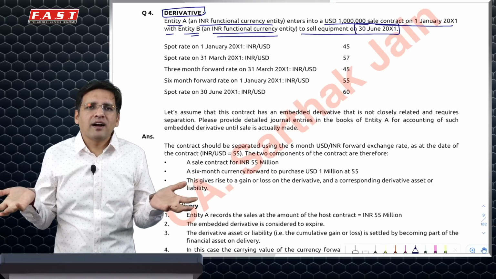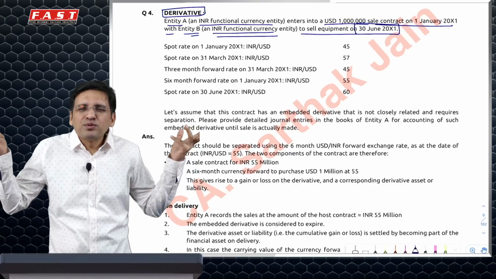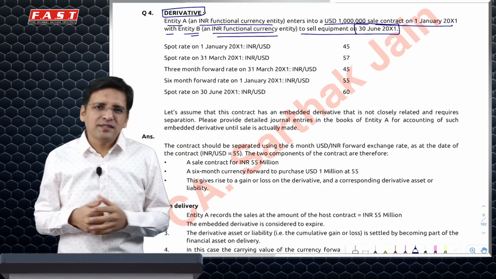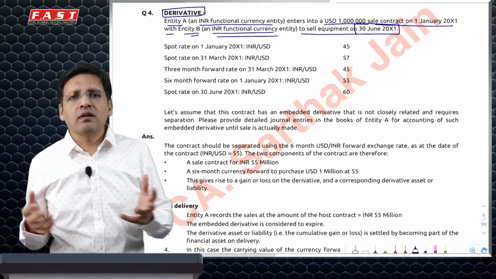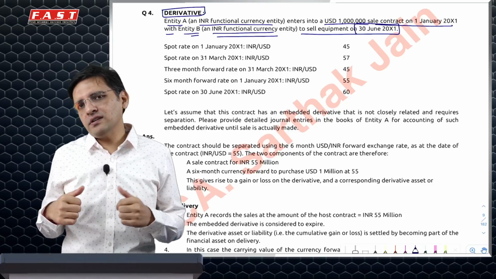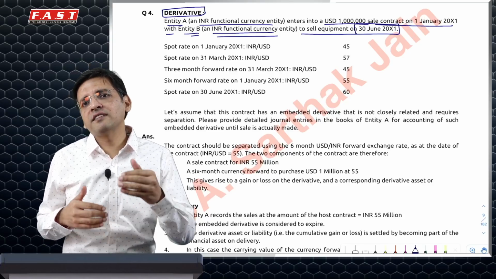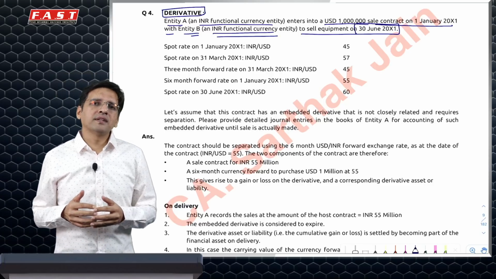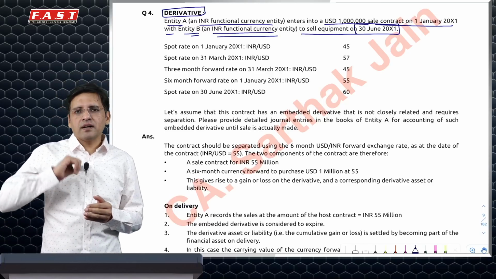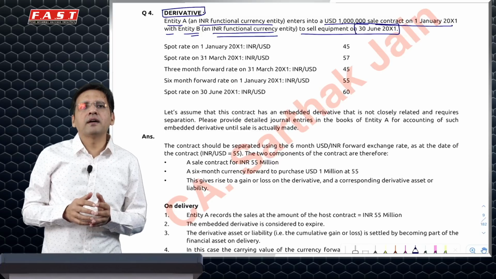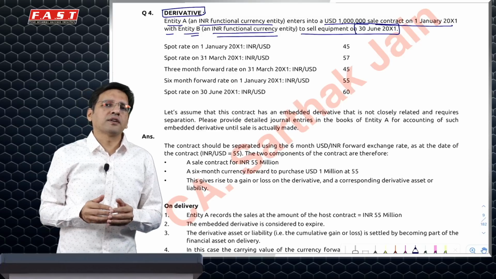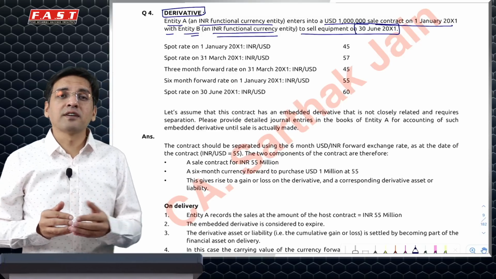And you say, why $100? Let's do something new, something different. So you say, okay, that's fine. Are you going to pay me in $100? No. Am I going to actually receive dollars from you? No. But we've still done this transaction in dollars. Why? Possibly I am thinking that the dollar will go higher, and since the dollar will become dearer, I'll make more money on this because you will give me $100.